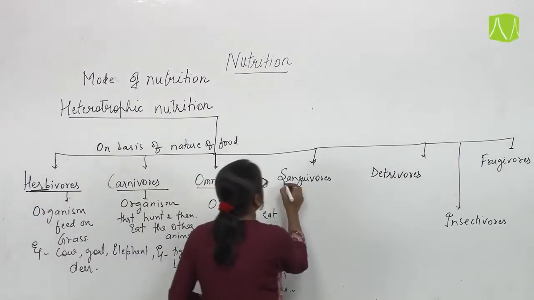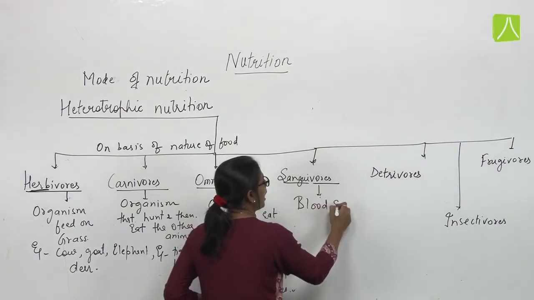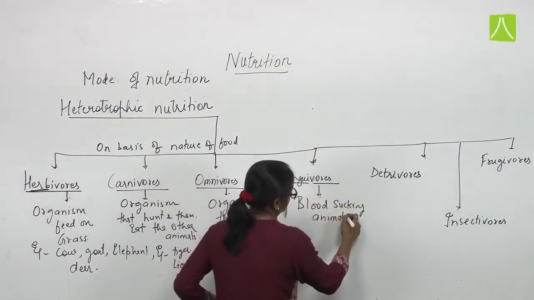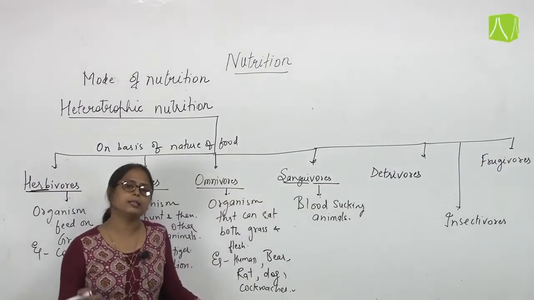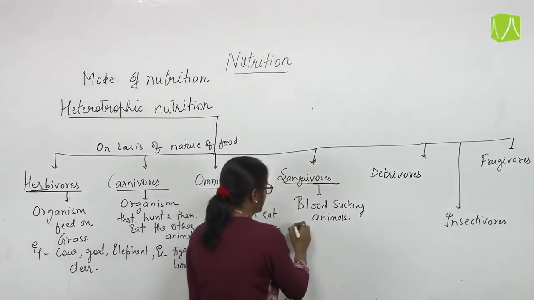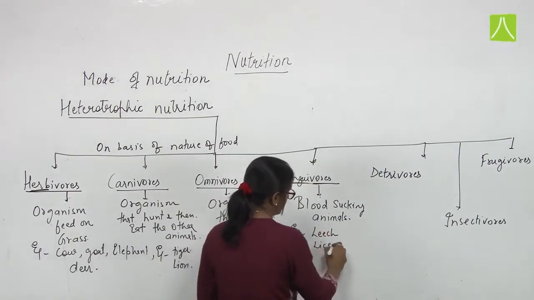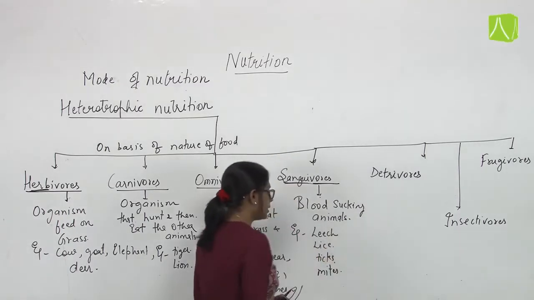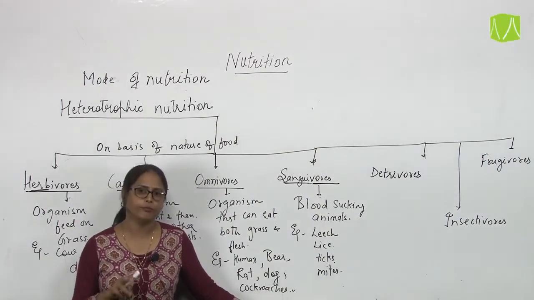The fourth one is sanguivorous. Sanguivorous are the blood sucking animals. Fine. That means these are the animals that feed on blood. They directly feed on blood. So that is why called sanguivorous. It includes leech, lice, ticks, mites. Okay? So these basically live on another organism and they feed on blood of that animal.